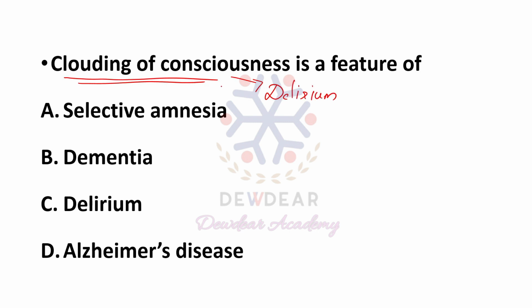So in this question, clouding of consciousness is a feature of selective amnesia, dementia, delirium, Alzheimer's disease. Here answer C is the correct answer. Answer is option C, delirium.